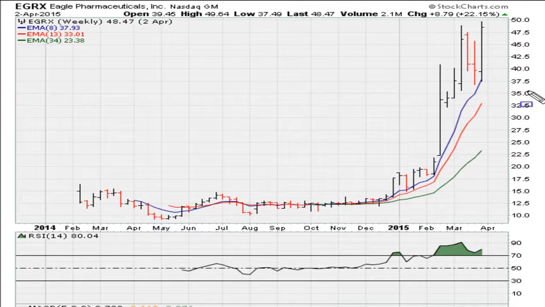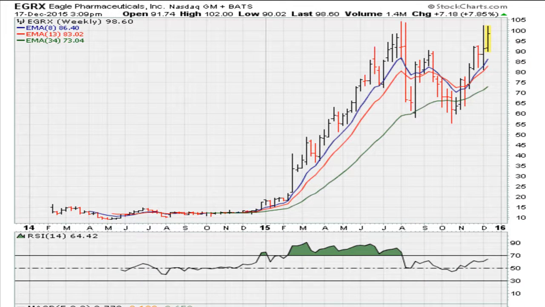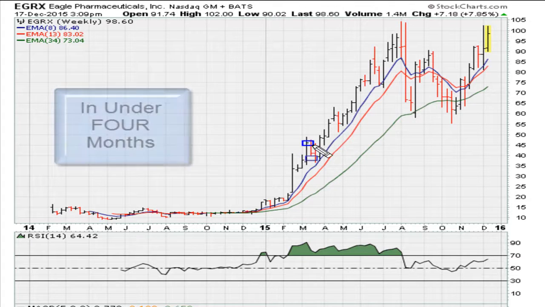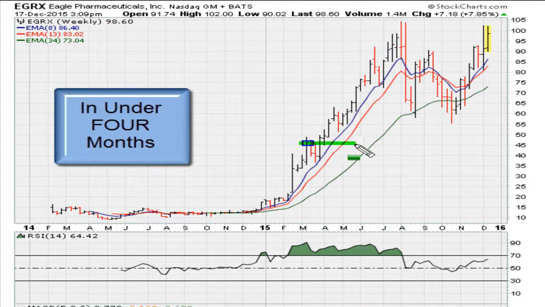Even this breakout taking place in the higher 40s looked like a quality breakout. So let's take a look at what happened after those three breakouts. In the end, we can see that the stock managed to move nicely. After the breakout at 45 here, the stock went on to more than double in price, trading at 105 thereabouts.